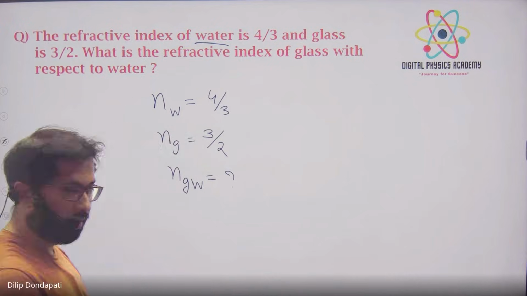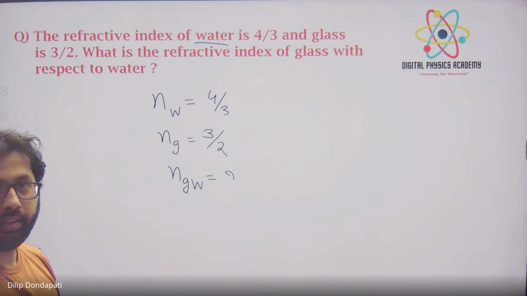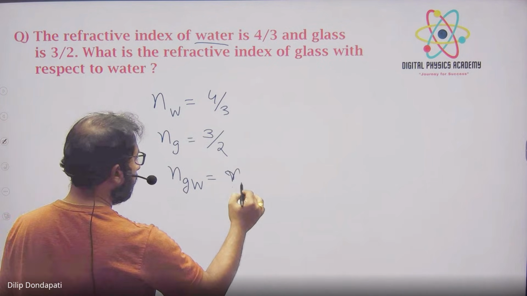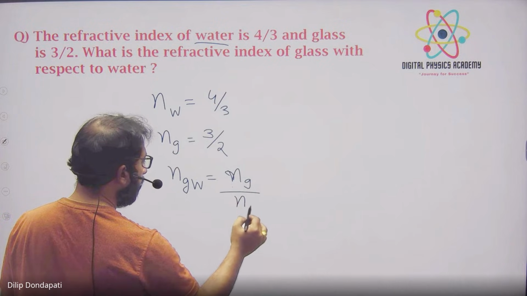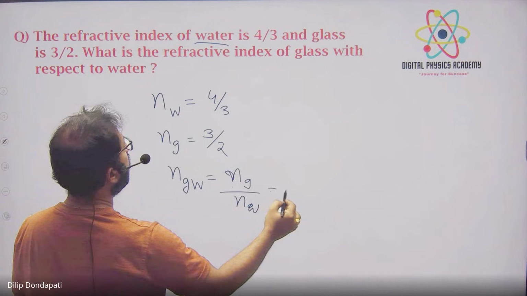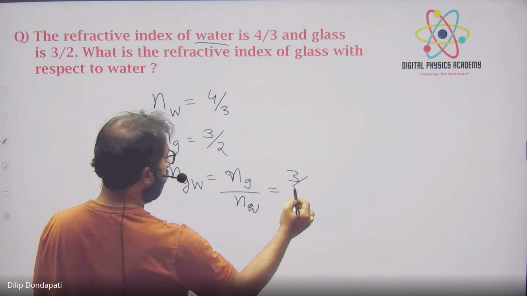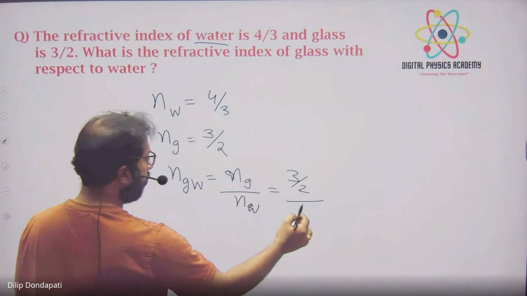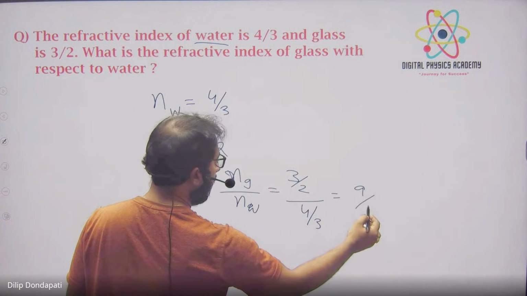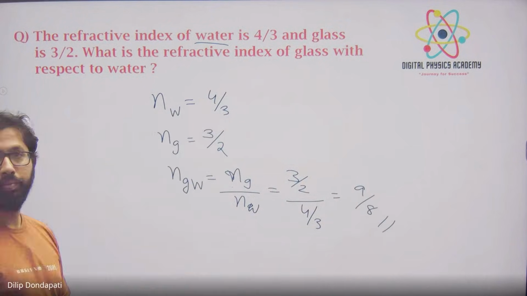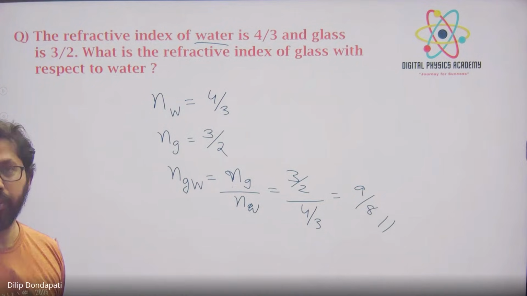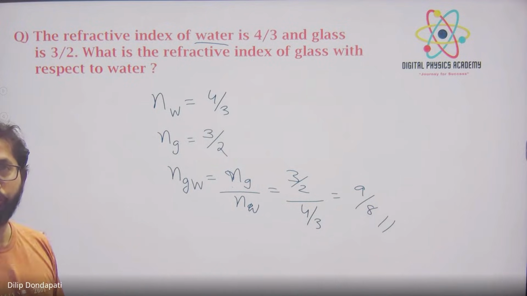Sir, 9/8. Yes, it came. So what is the formula for this? NG/NW. Right? n21 means n2/n1, like that. NG value is how much? 3/2 by NW value is 4/3. And on taking the reciprocal, it is 9/8. Done. This is the refractive index. And what is the unit of refractive index? Anybody? SI units of refractive index.